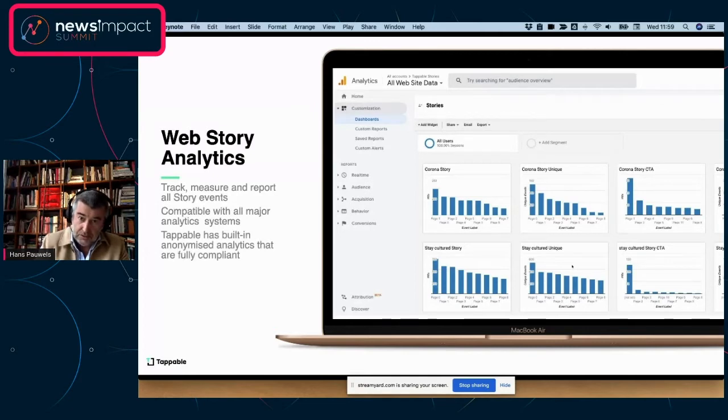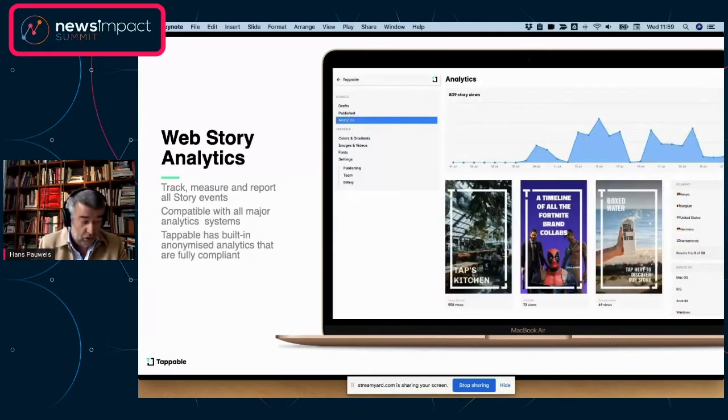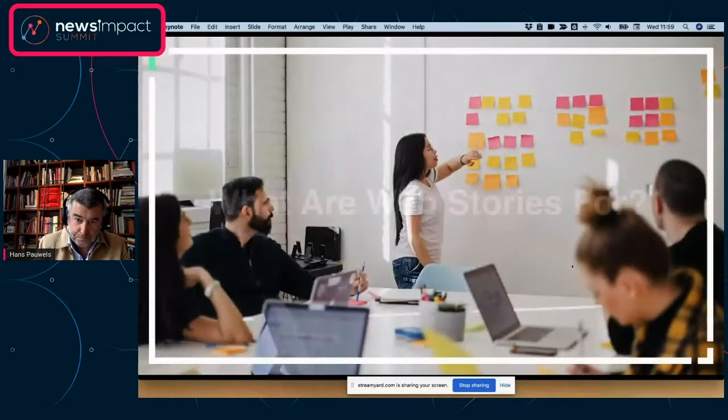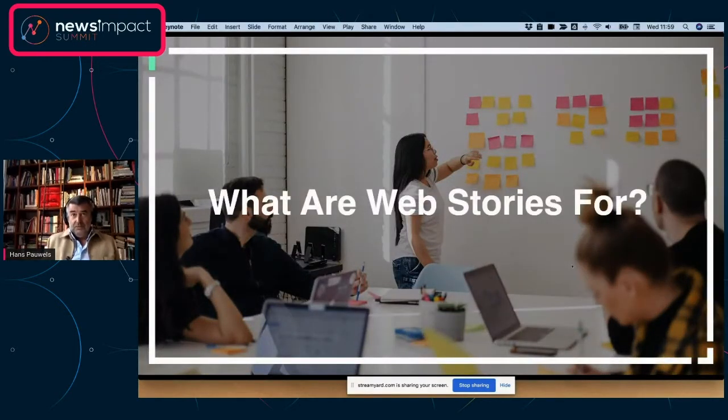But what we are also doing is building anonymized analytics into our app, because it's more and more difficult to get consent from people to share their data. What you have here is complete micro-level analytics that we're building, all anonymized, so that you can see exactly how your stories are performing on what you have published. Okay, that's a little bit for the technical part.